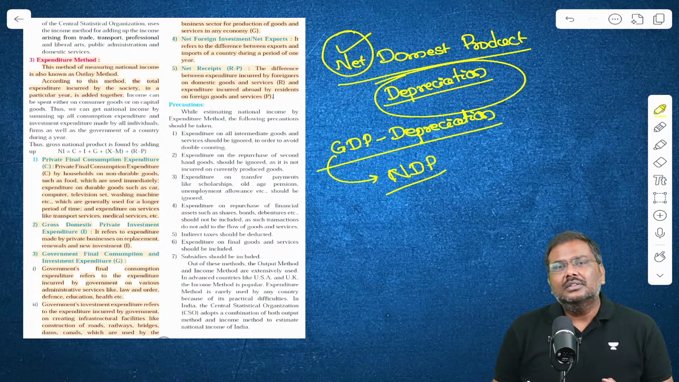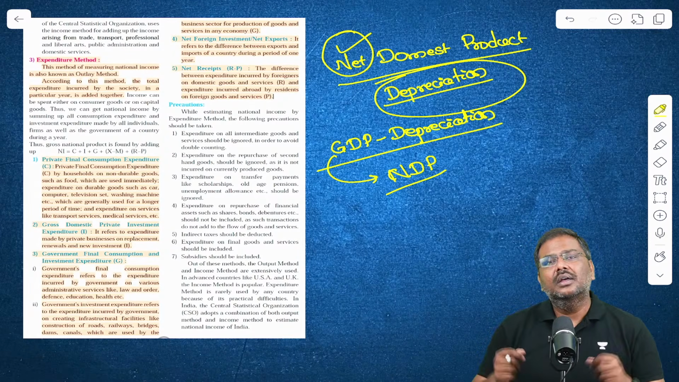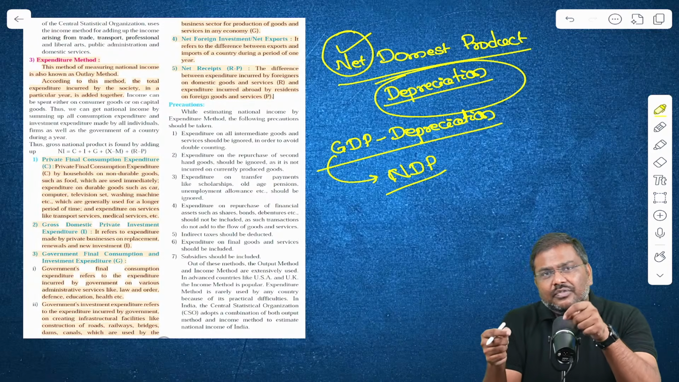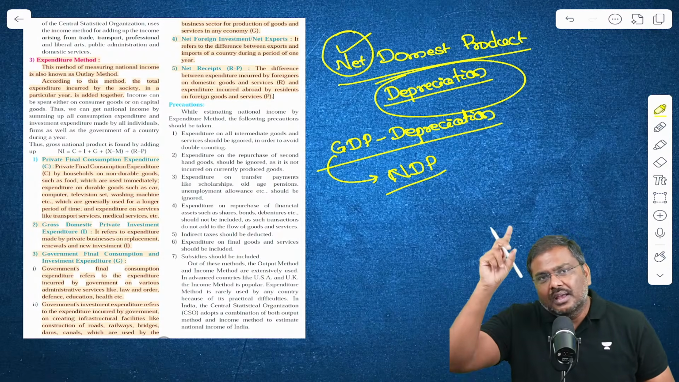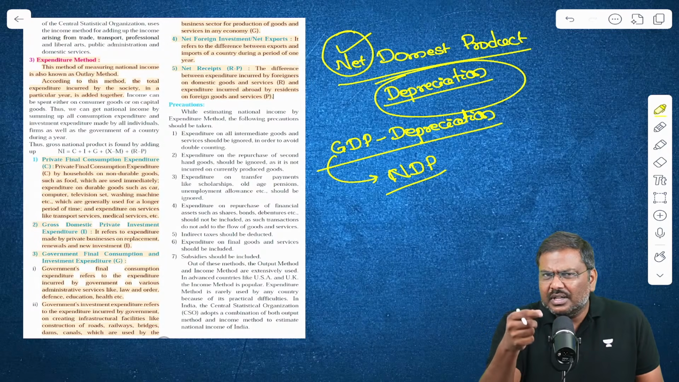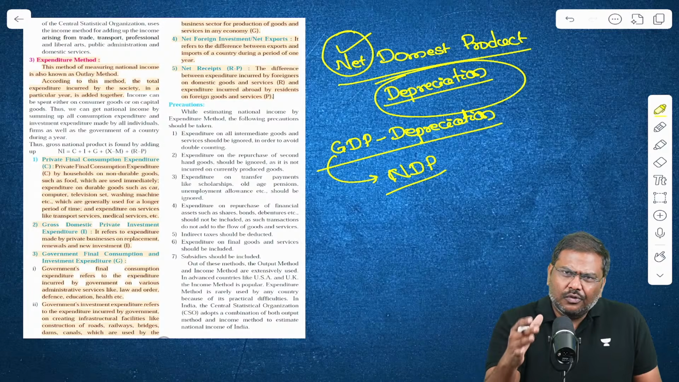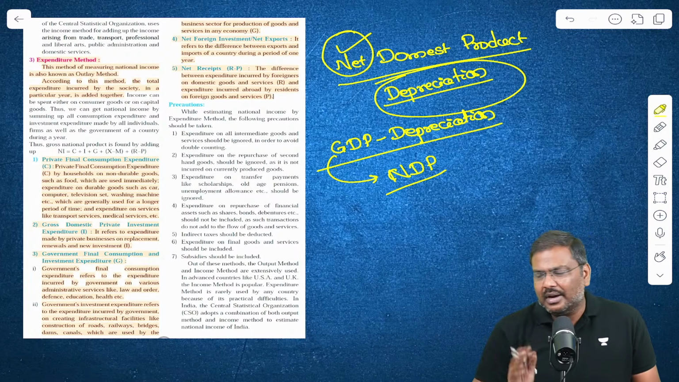In fact, the Ministry of Statistics and Program Implementation has already announced that they may consider shifting away from GDP to NDP, maybe by the year 2029 and 2030. Let's wait and see whether the government of India will do this or they will continue to focus on GDP as they're doing right now.